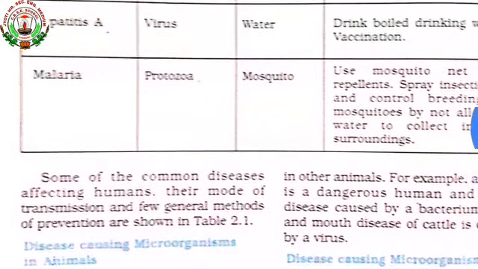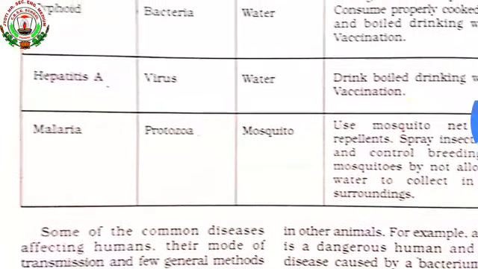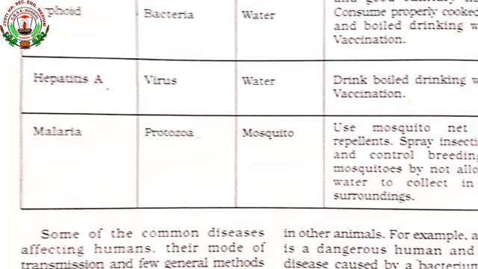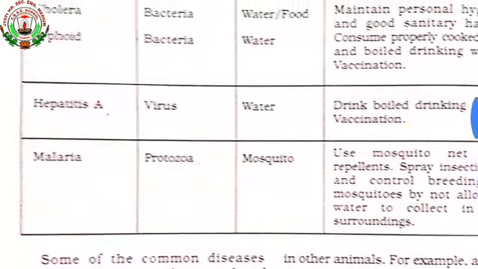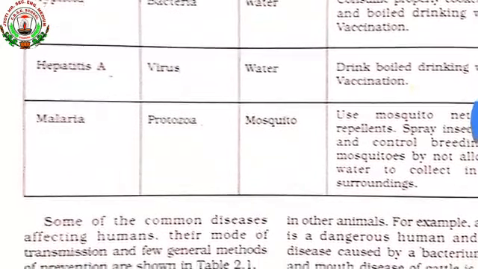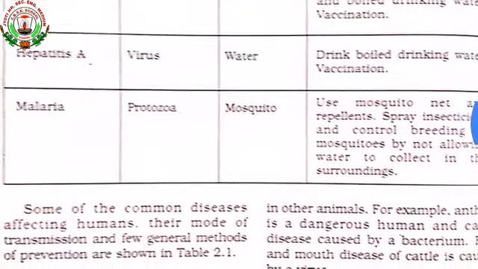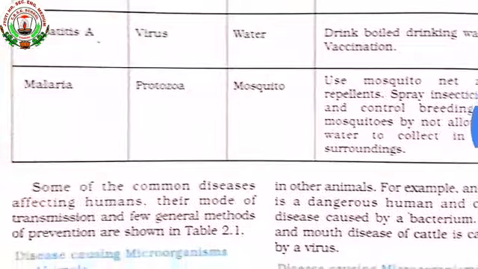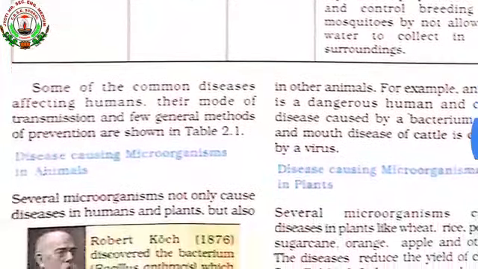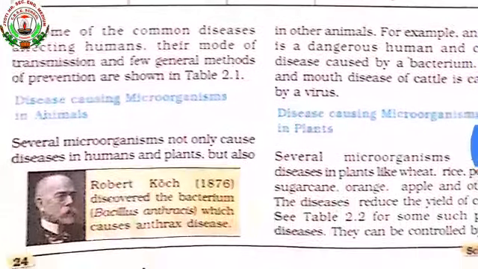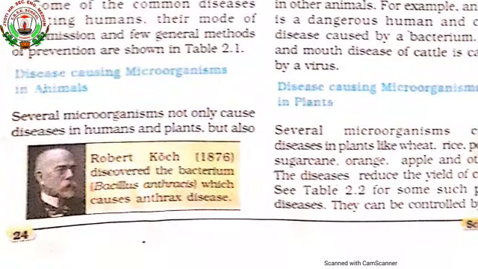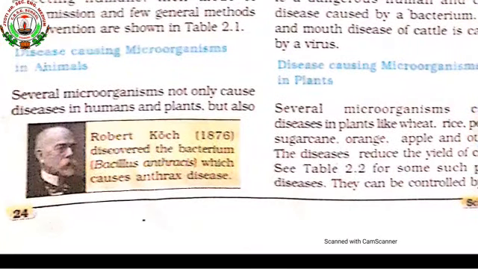Means what are the various diseases and how they are spread, which microorganism is responsible for causing the diseases, the mode of transmission, and what preventive measures should be taken by the patients. Now we will proceed to the next paragraph, that is disease causing microorganisms in animals.